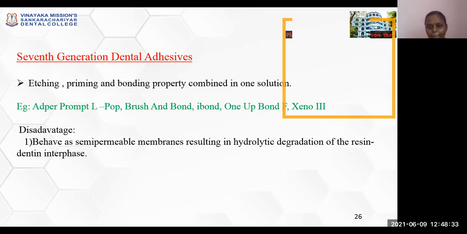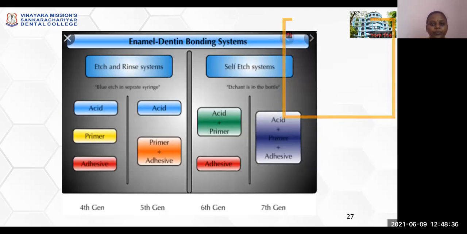This picture describes the etch and rinse system and the self-etch system, and also it differentiates the fourth, fifth, sixth, and seventh generation. In fourth generation, all the components are used individually. For example, acid denotes the etchant, primer to increase the wettability, adhesive resin.